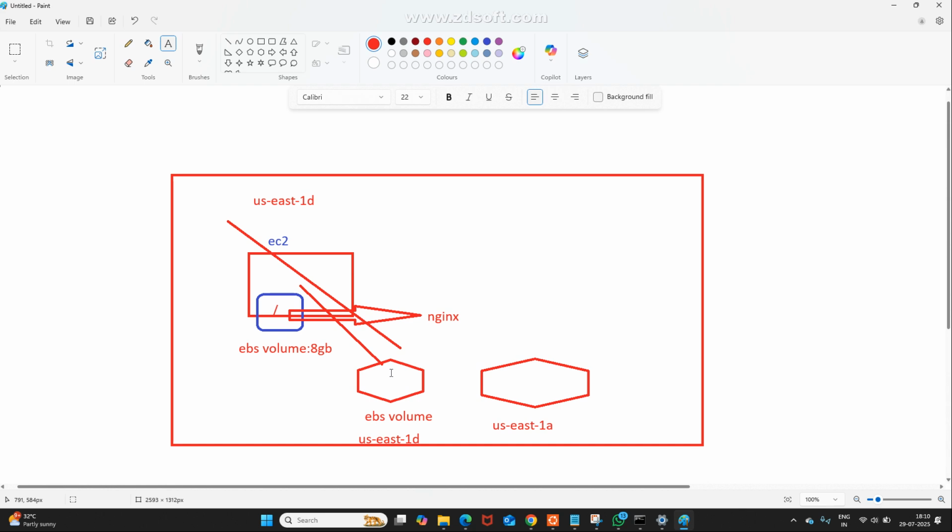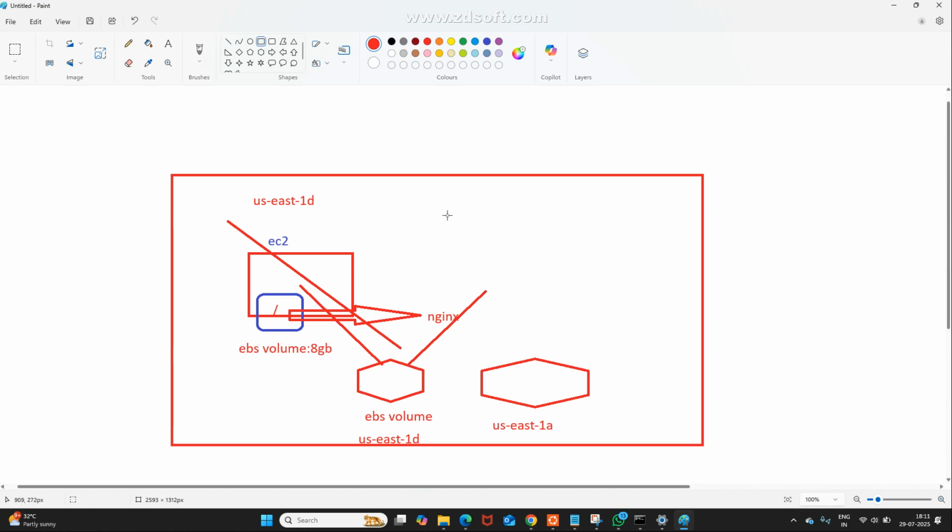What is the advantage here? If my application is there and something goes wrong, the EC2 instance is terminated, and the root volume is terminated. But our application is in the additional volume. If required, I can attach this additional volume to one more EC2 instance.